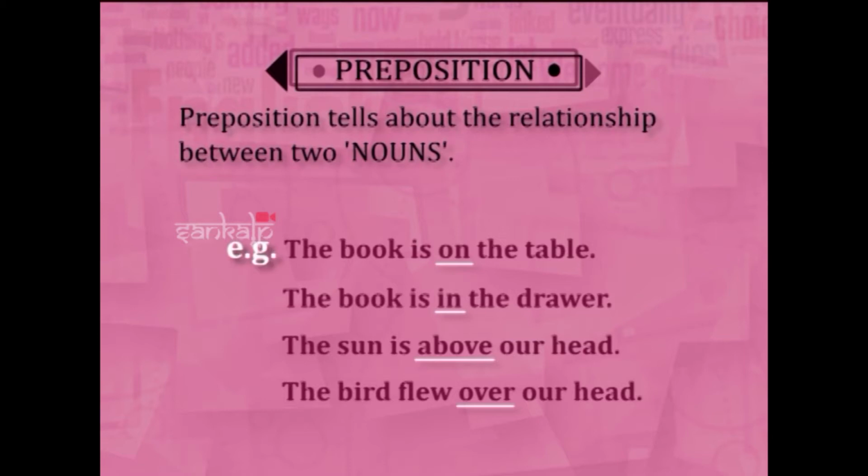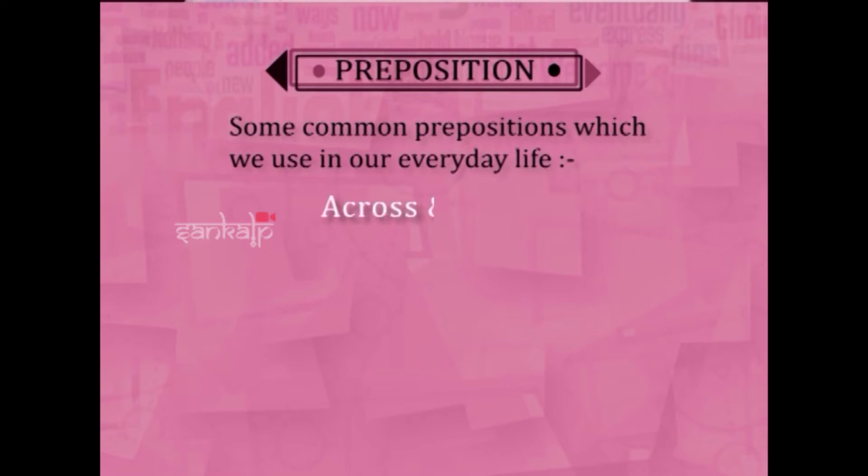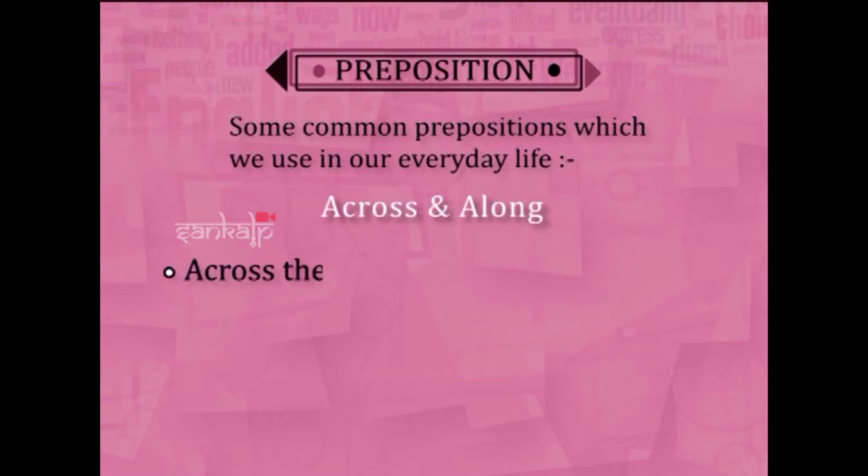Now we are going to discuss some very common prepositions which we use in everyday life. Like across, along. Across, along भितर सदा बेले गोटे confusion रहे कौन? Across the road हुए, along the road भी हुए. दीटा जाको right. किंतु meaning change होबो.